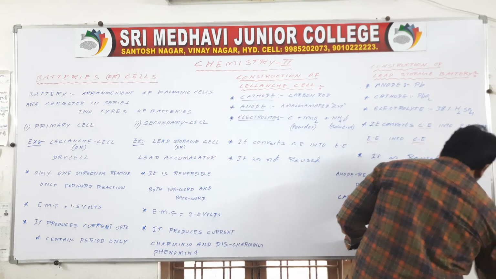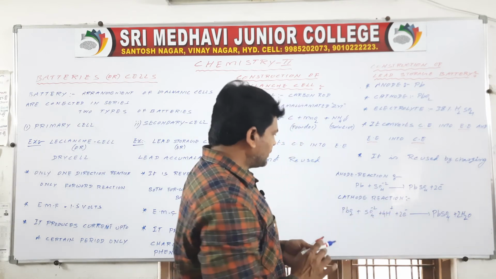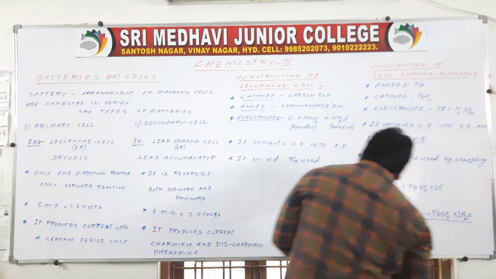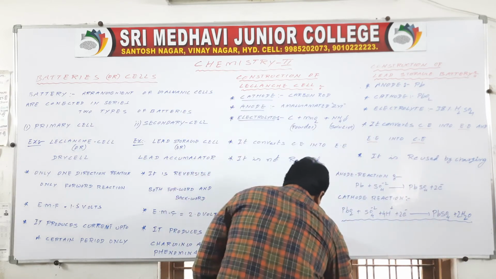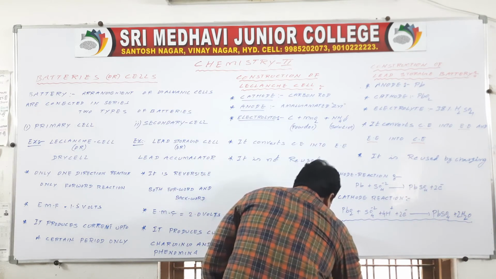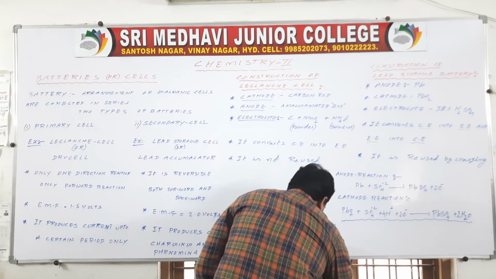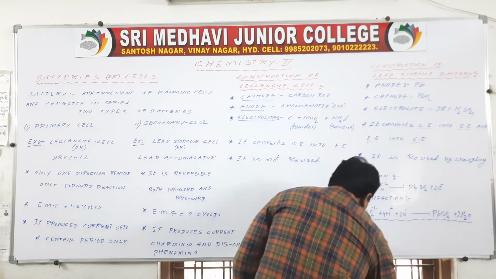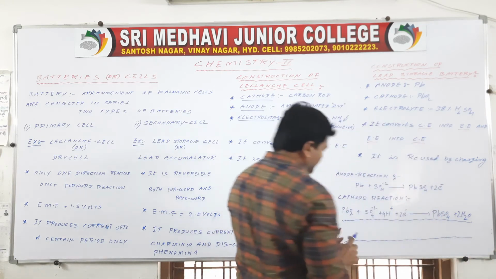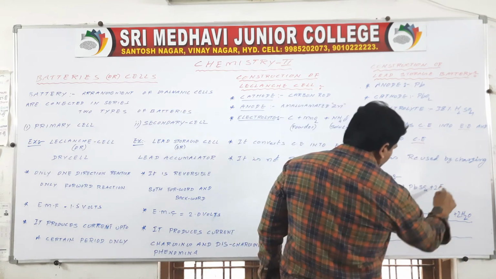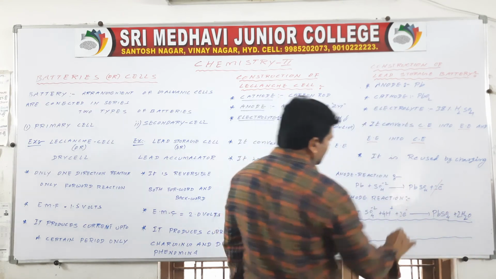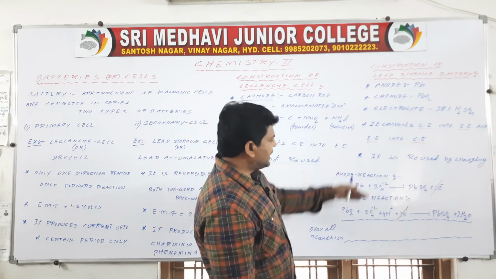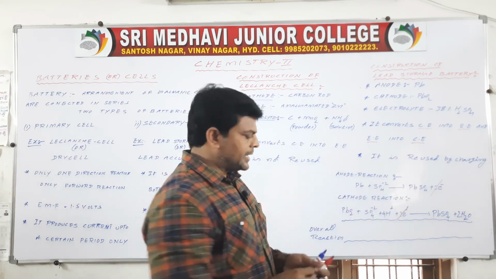If you take 4, then that is balanced. Now the overall reaction. See here, these 2 electrons cancel. Then I am writing the reactant side and product side.